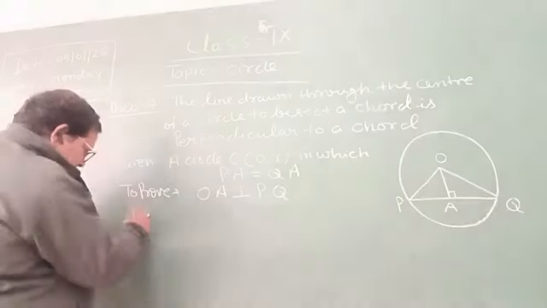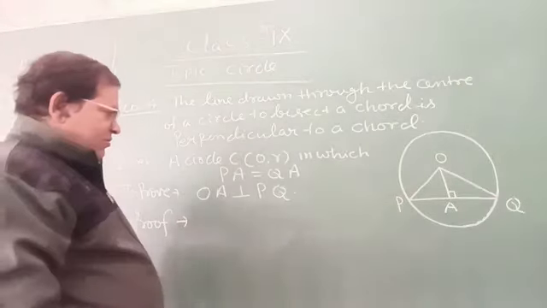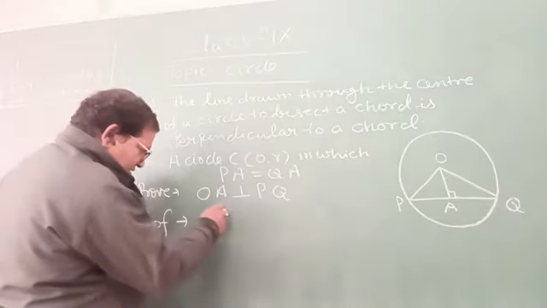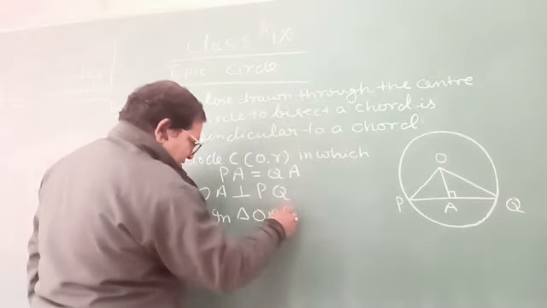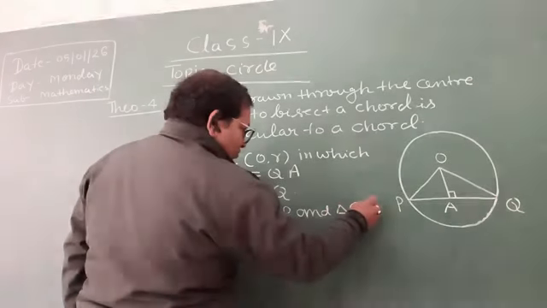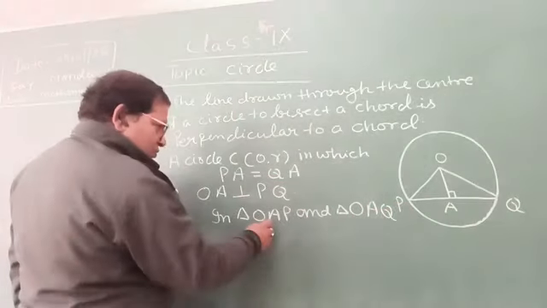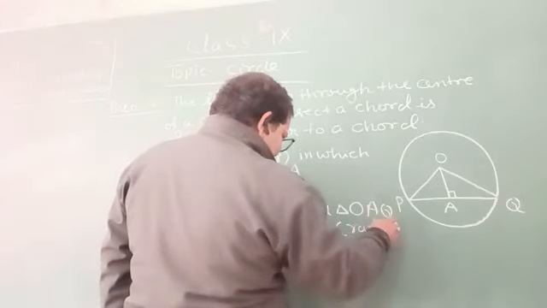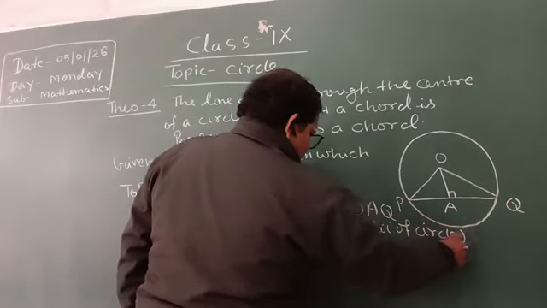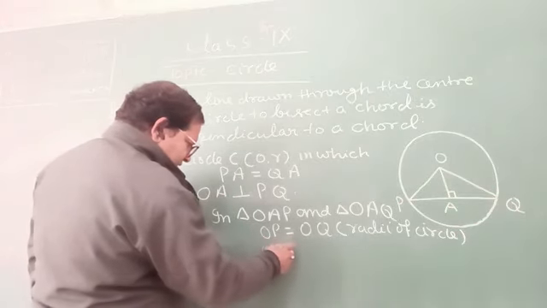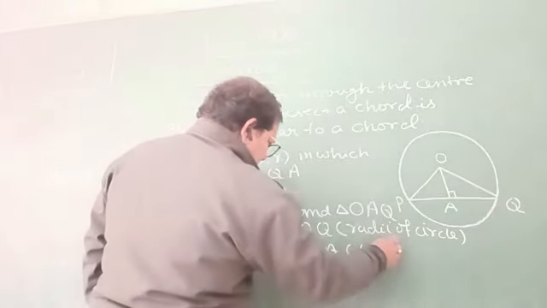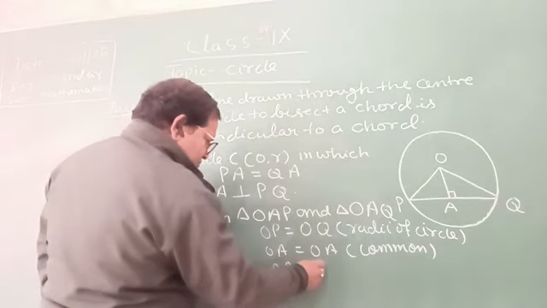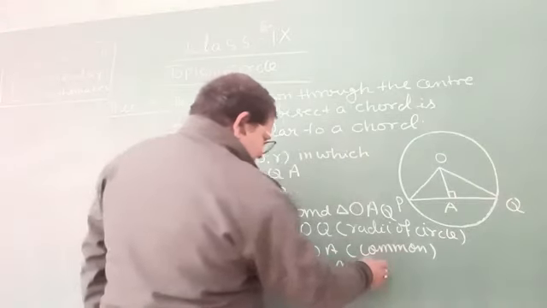Now prove OA perpendicular to PQ. In triangle OAP and triangle OAQ, OP equal to OQ, that is the radii of the circle, and OA equal to OA, that is common, and PA equal to QA is given.